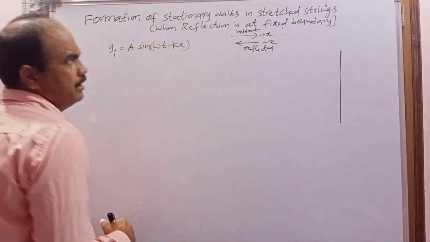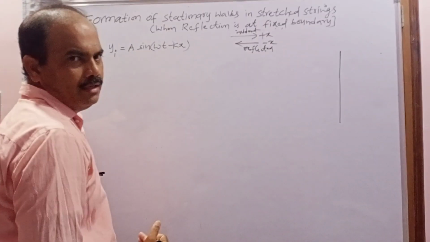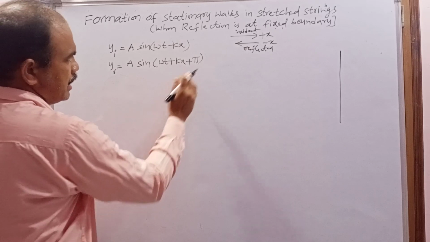When the incident wave is reflected on the rigid boundary, what is happening? A phase difference of pi is produced. So what is the reflected wave equation? y_r equals a sin(omega t plus kx), as well as a phase difference pi produced. So sin(180 plus theta) is nothing but minus sin theta. So the reflected wave equation is minus a sin(omega t plus kx).